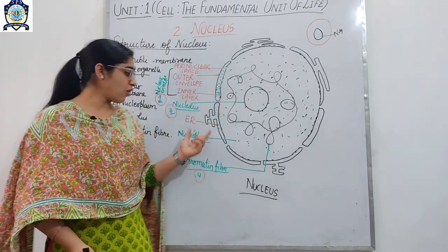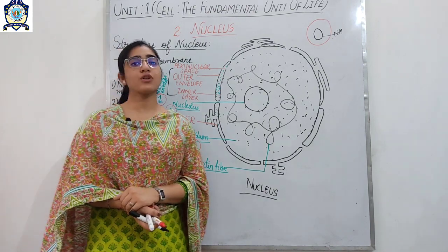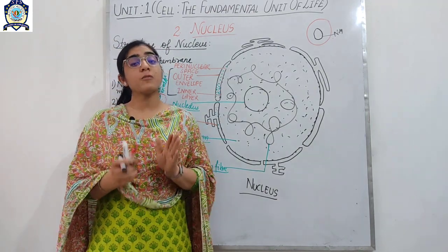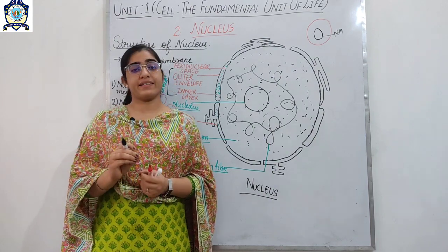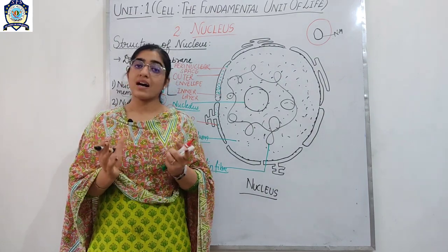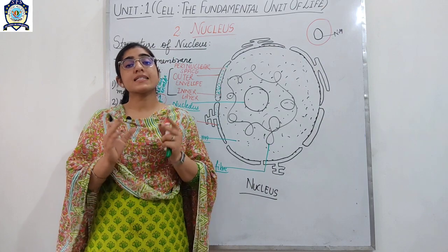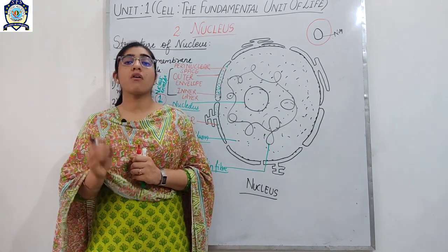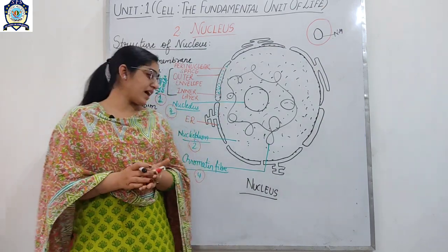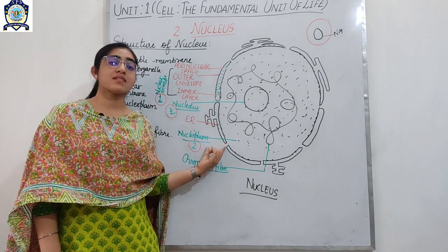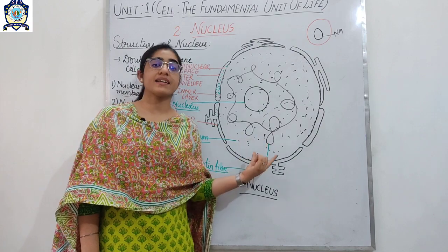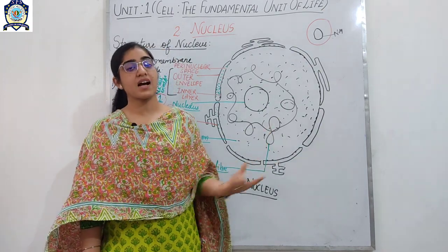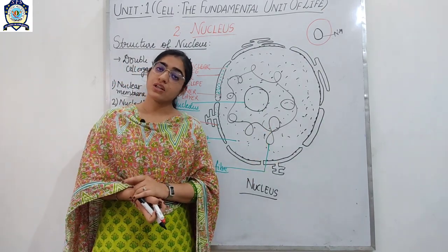Okay, if we talk about the function of the nucleoplasm, the nucleoplasm acts as the nuclear skeleton. Nuclear skeleton, how? Because it determines the shape of the nucleus.